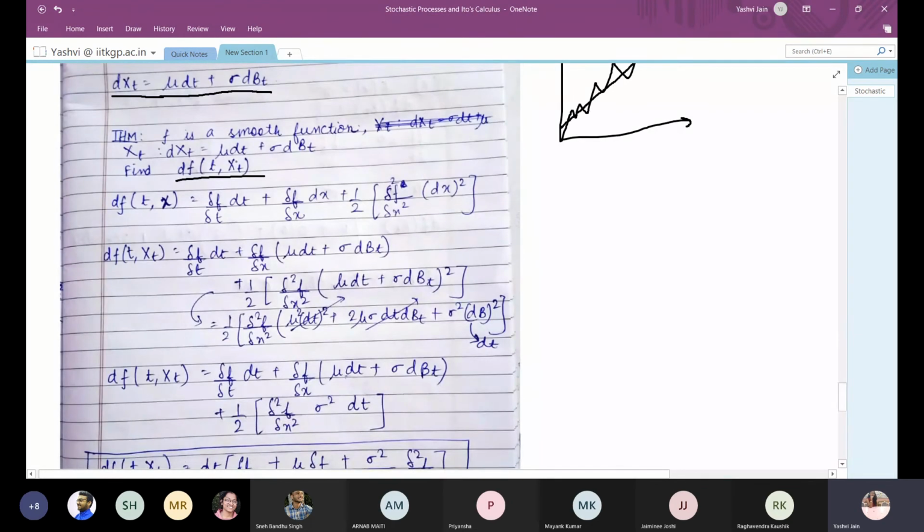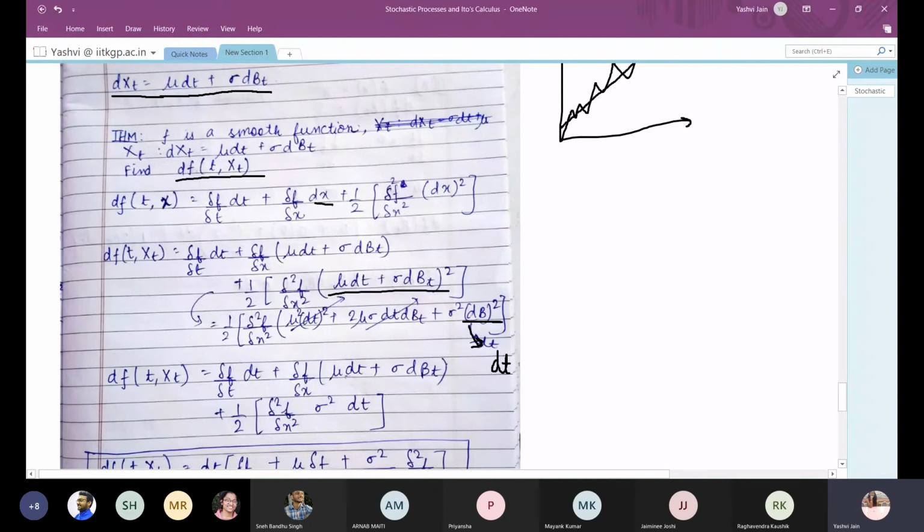Now x is some function of time, some Newtonian function, plus some Brownian function. So we will just take the derivation from above and substitute for dx as mu dt plus sigma dbt. Again, if we open this square, then the dt square term and this term will vanish, and dbt square will again be equal to dt because of quadratic variation.